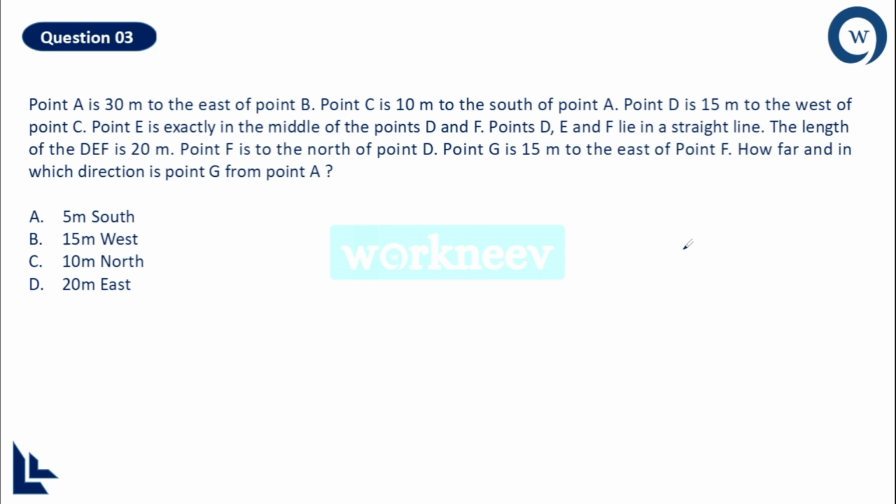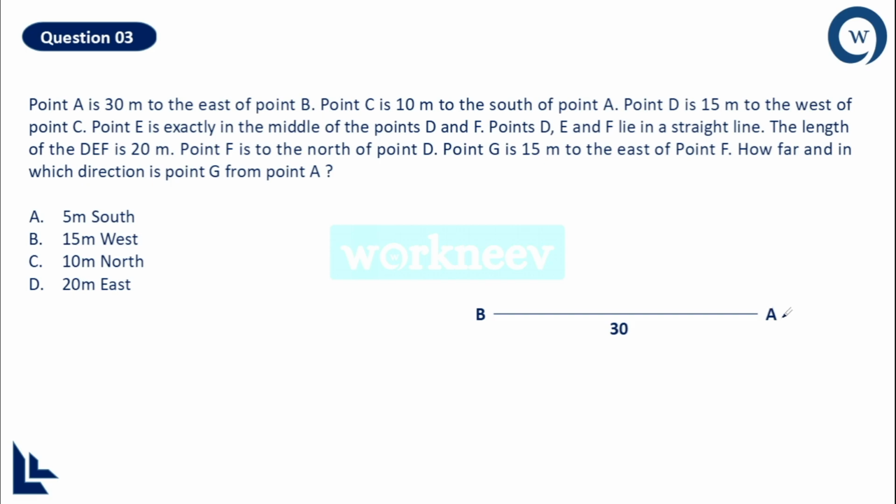I will go on reading the sentences one after the other. Point A is 30 meter to the east of point B. So let me just initially take the point. Point A is 30 meter to the east of point B. Now if this is the point B, which is the east direction, I told you initially it is the right side. Okay, so A will be 30 meter away from B.